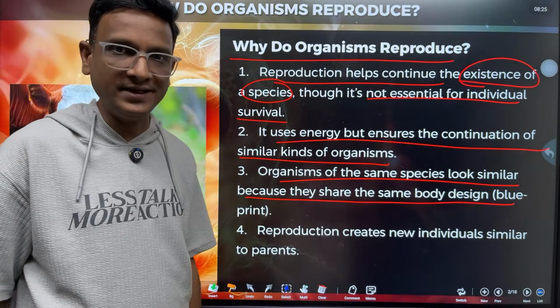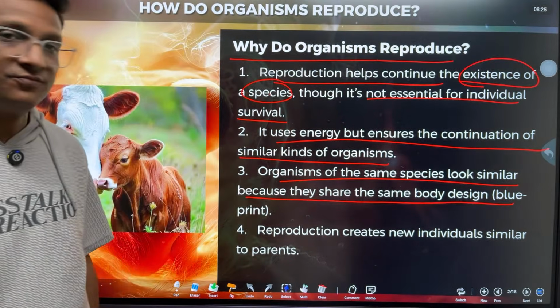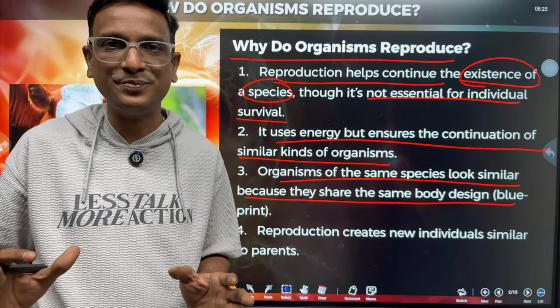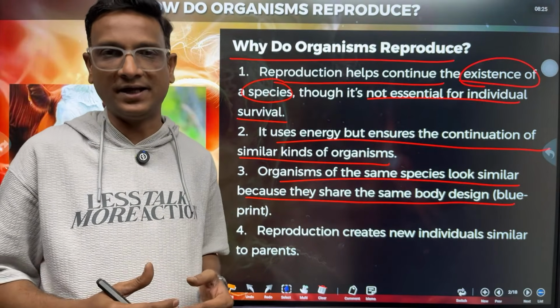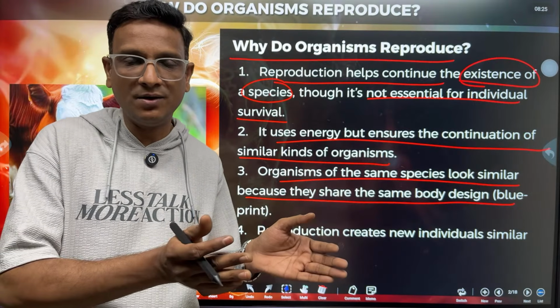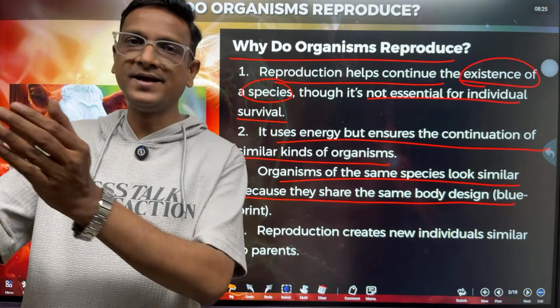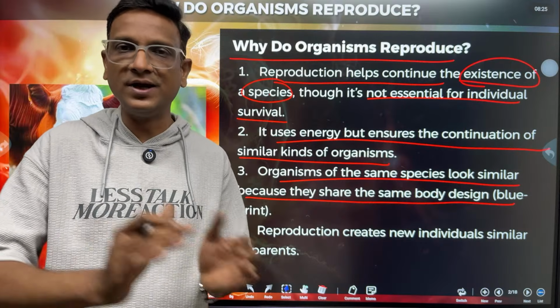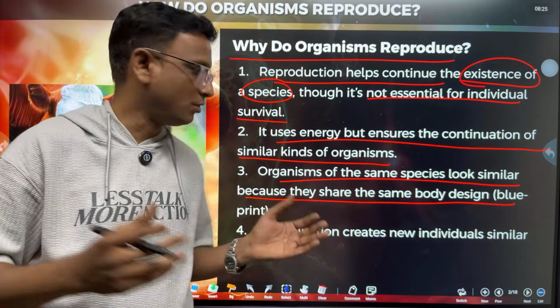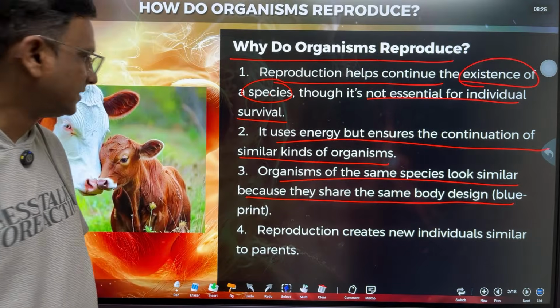So reproduction creates new individuals which are similar to parents. Here I am saying similar to parents, not exactly like a parent. A baby cat, kitten, looks like a cat. A puppy looks like a dog. A puppy doesn't look like an elephant. So offspring are similar to the parents.